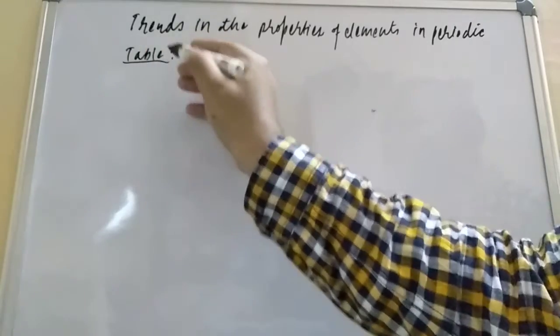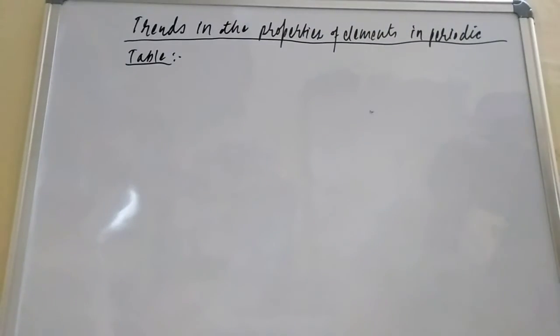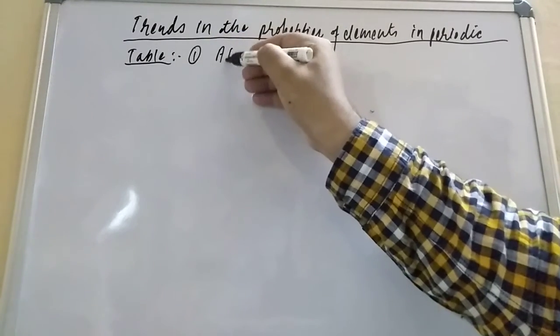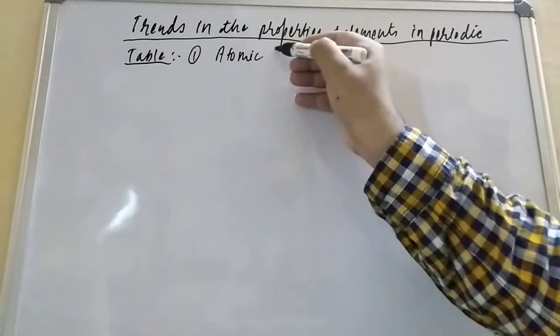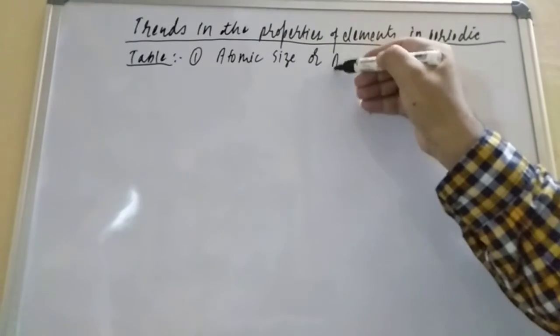So friend, we have to understand this very properly. Let us try to understand the trends in the properties of elements in the periodic table. The first heading we are taking is atomic size. Atomic size, or you can say atomic radii.